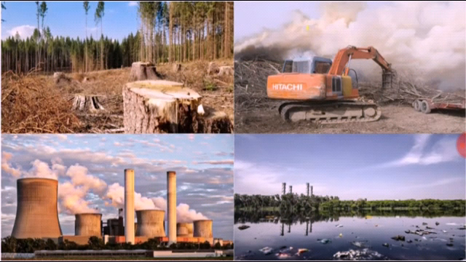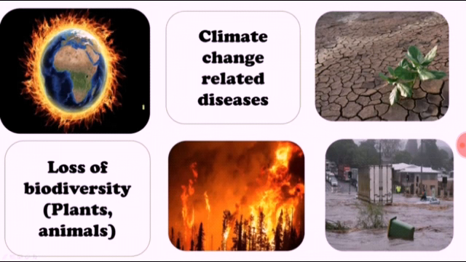How did it destroy our environment? So forests were cut down, and when the cutting down of the forest increased, it increased the pollution of dust. When machines are used for cutting down the forest, it polluted the environment with dust. And when the factories were built, it polluted the water. The consequence of polluting the environment is the loss of biodiversity. It means plants and animals decreased.